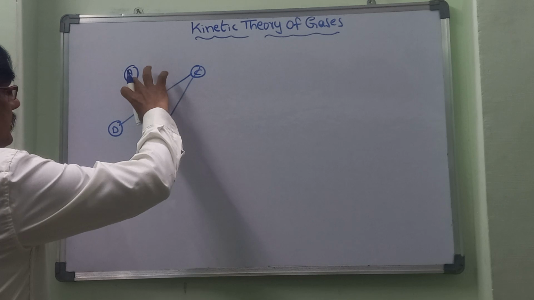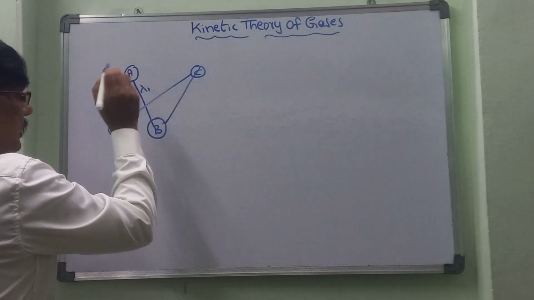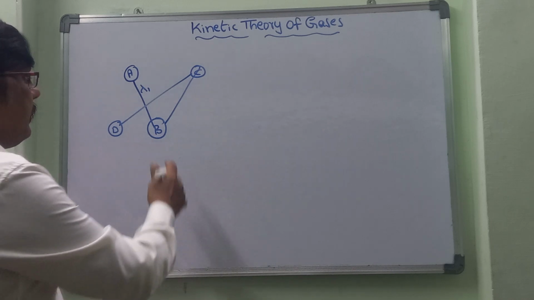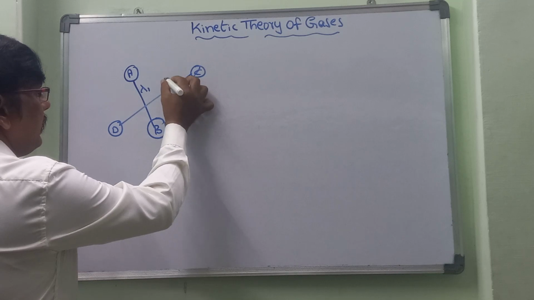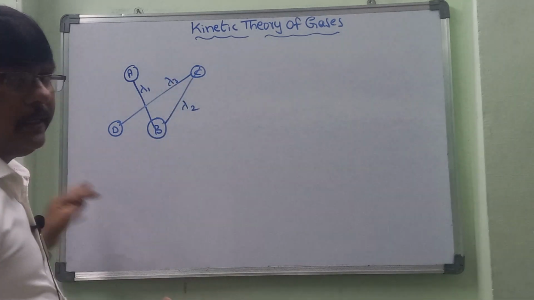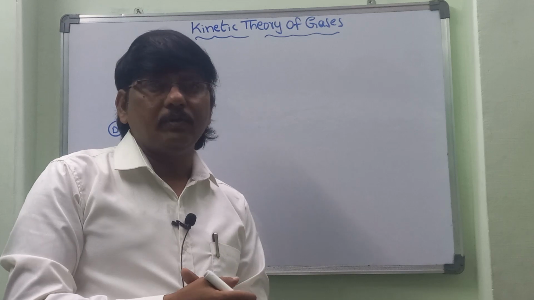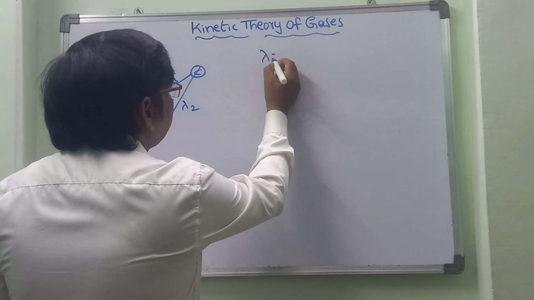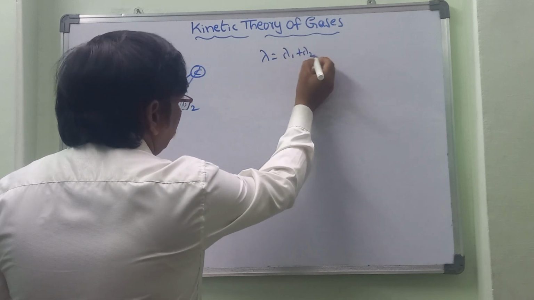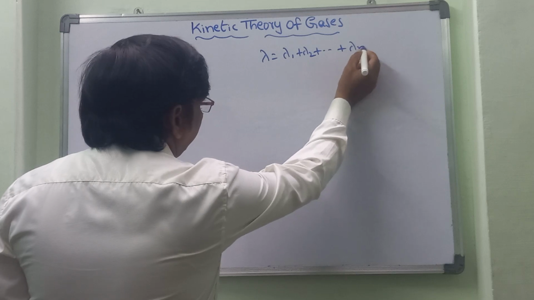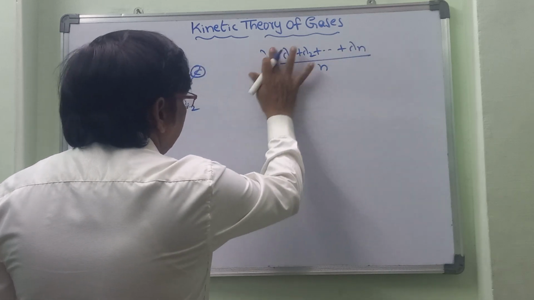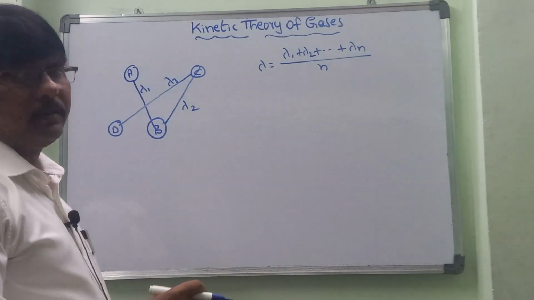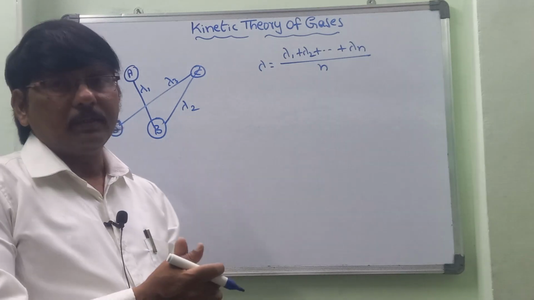Here the distance traveled between collisions, let us take as lambda 1, the distance before the collision of a particle. This is lambda 2 and this is lambda 3. Like that, n such distances are there. Then we can find the mean free path. The mean free path lambda is equal to lambda 1 plus lambda 2 plus and so on plus lambda n, divided by n. That is, the average distance travelled is called the mean free path of the particles.